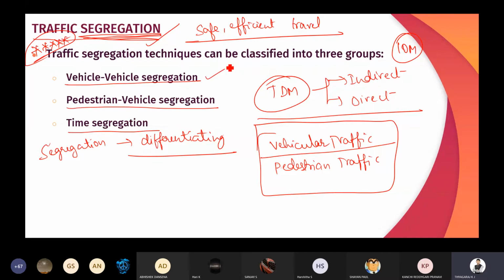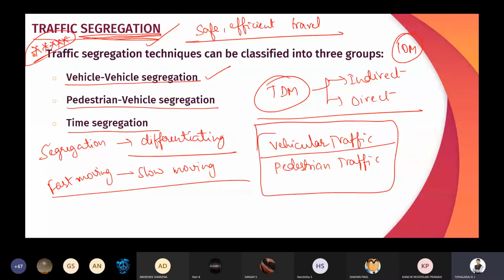As the name itself indicates, vehicle segregation means segregating or differentiating vehicle and vehicle, segregating the fast moving vehicle from the slow moving vehicle, whether it is segregating the buses from the regular traffic, the two wheelers from the regular traffic, or the bicycles from the regular traffic. Or segregating the two wheeler from the four wheeler.